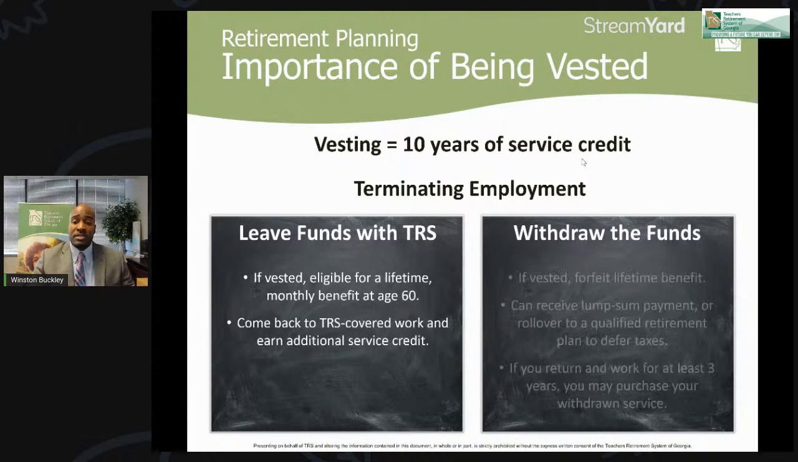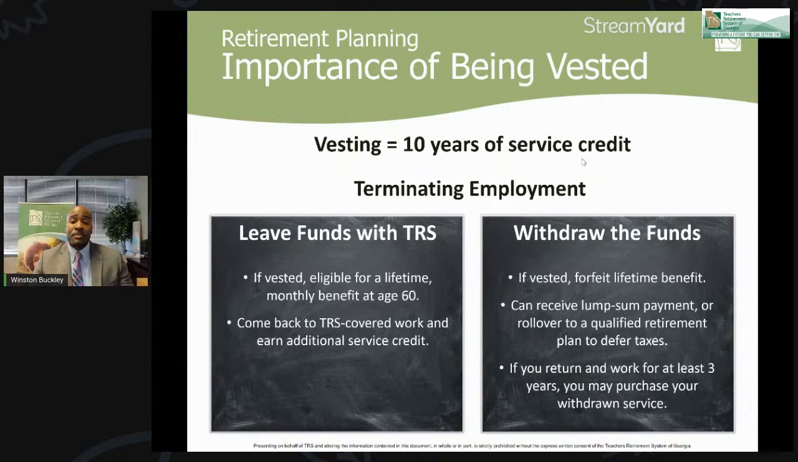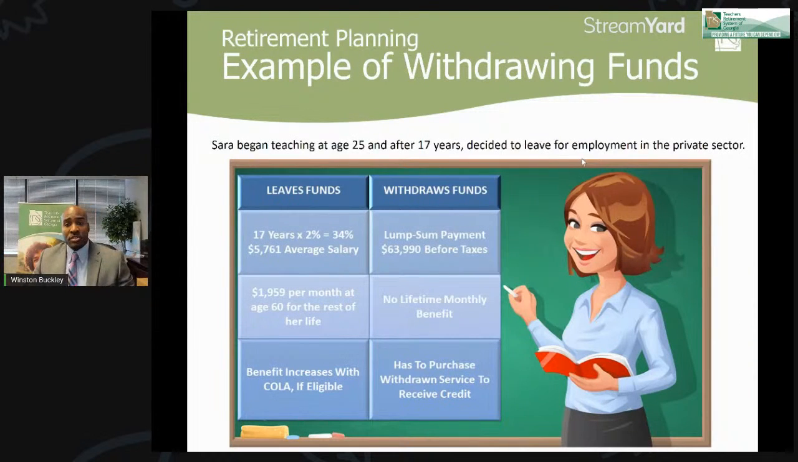Or you can withdraw those funds, but you are forfeiting that lifetime income. You can receive a lump sum, but you'll pay taxes and maybe penalties depending on your age. Or you can roll that over into a tax sheltered account such as a 401k, a 403b, or IRA. You won't pay any taxes, so you defer those taxes until you draw the money out of that account. But if you happen to come back to a TRS covered employer after 3 years, you can purchase that service. However, you'll be paying interest that has accumulated from the time that you withdrew those funds from the system. So here's an example.